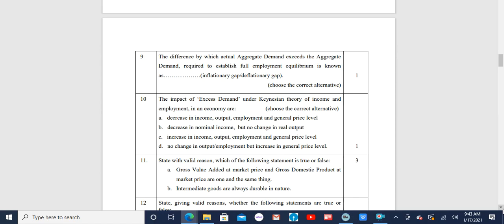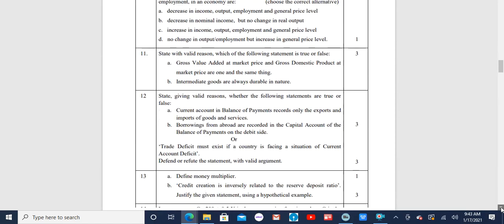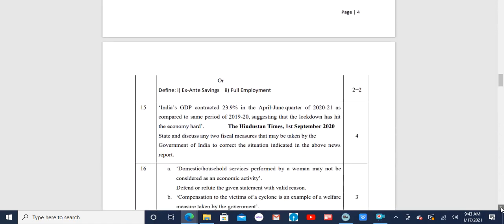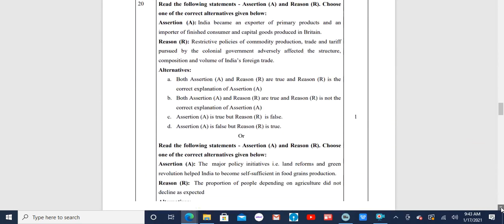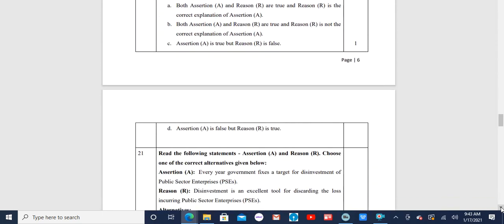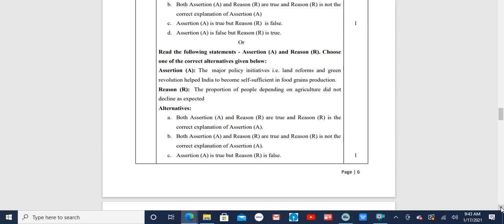The impact of excess demand under Keynesian theory of income and employment in an economy are no change in output or employment but increase in general price level. So these were the questions relating to one markers under macroeconomics. Please study them properly. Now we come to the one markers under Indian economics.